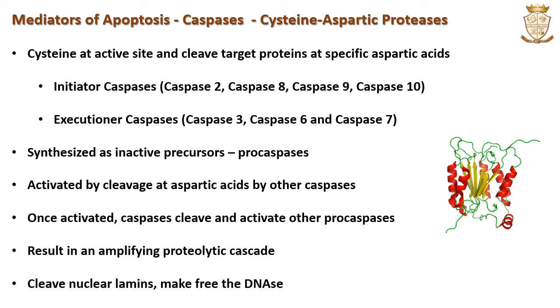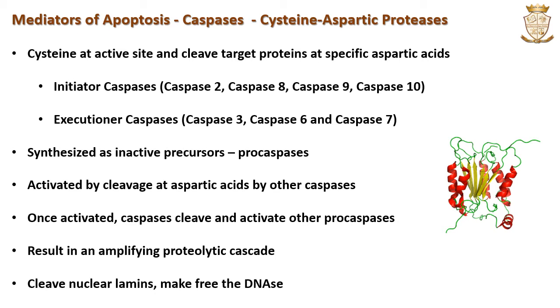Now we will discuss the mediators of apoptosis. They are termed caspases. The intracellular machinery responsible for apoptosis depends on a family of proteases. They are known as caspases. They have a cysteine at their active site and cleave their target proteins at specific aspartic acids. So they are termed cysteine aspartic proteases, or cysteine aspartases, or cysteine-dependent aspartate-directed proteases. In short, they are termed caspases.